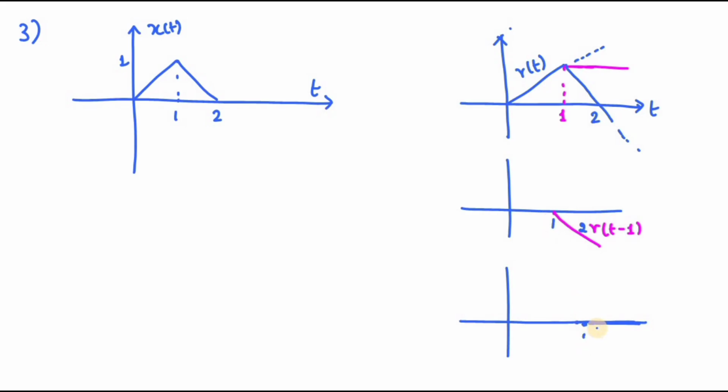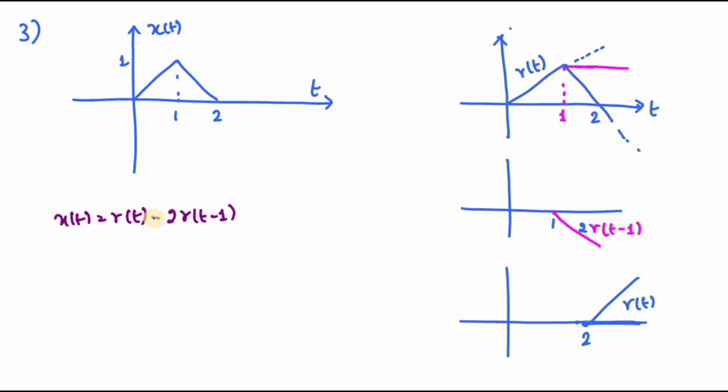At 2, I have to add this signal, that is r of t. If I add r of t, I will obtain the signal like this. So I can write x of t is equal to r of t. This is r of t. So I want to obtain this signal, so I have to subtract 2 into r of t minus 1.